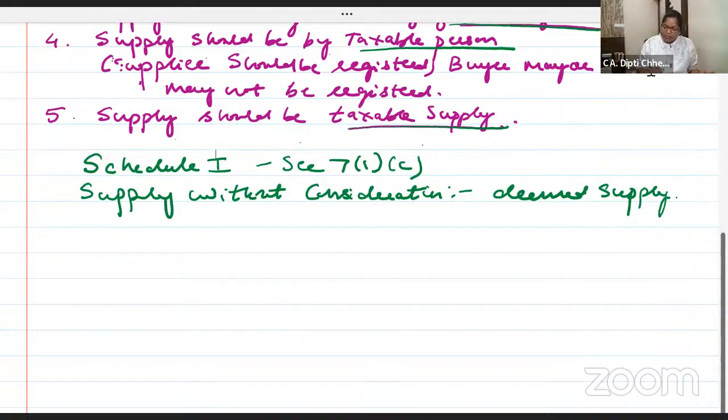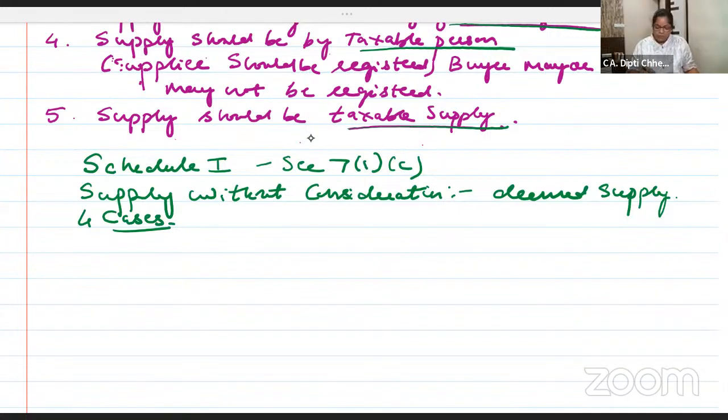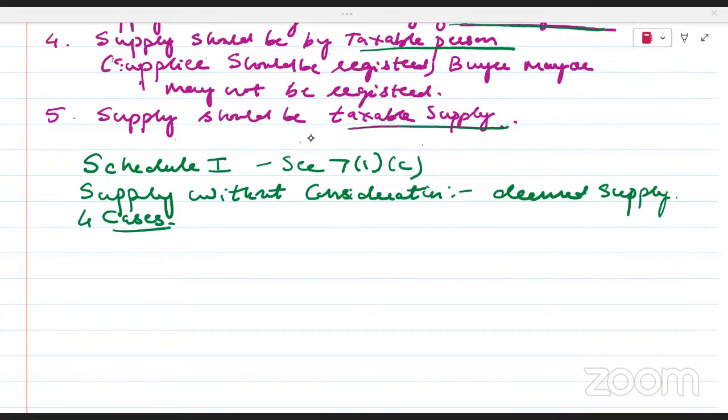But are you following what is Schedule 1? We will see 4 cases. I'll make you write those cases also, where this will be a supply, where this will be a supply without consideration.